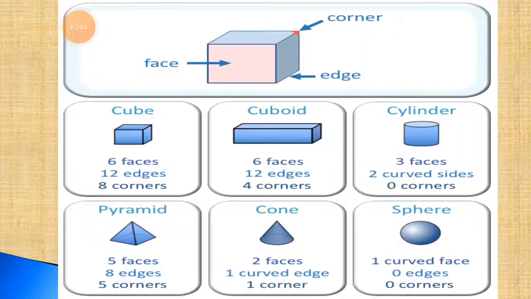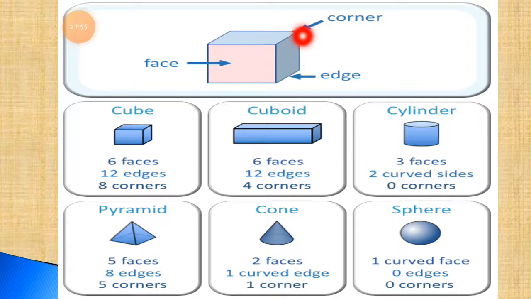Now the next one, I will show you something about 3D shapes or solid shapes. You can call the front side a face of the particular shape. Here you can see the cube shapes, which is a rectangle. This is the front side of this shape, you can call it a face. Then the below side you can call the edges, and through the red arrow, you can call them the corners.